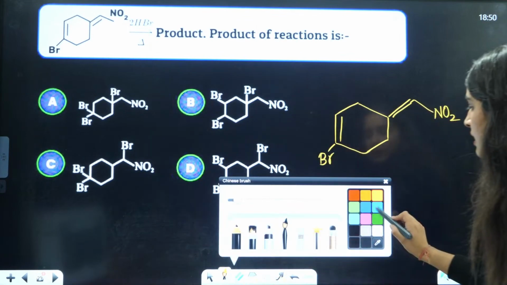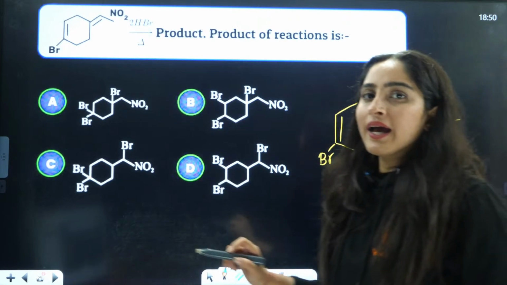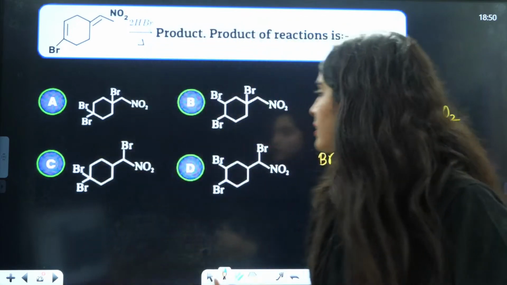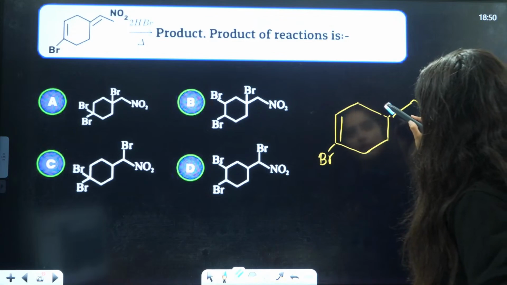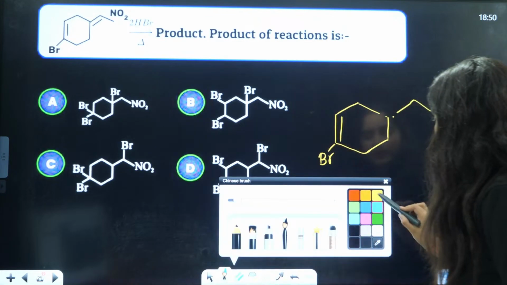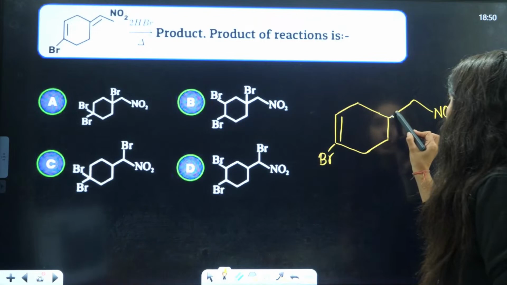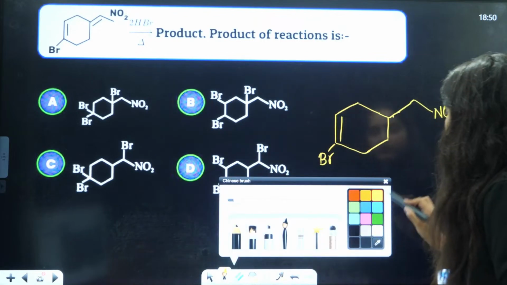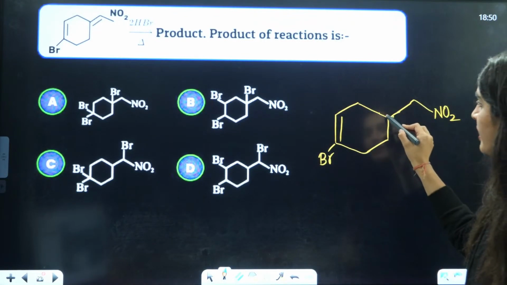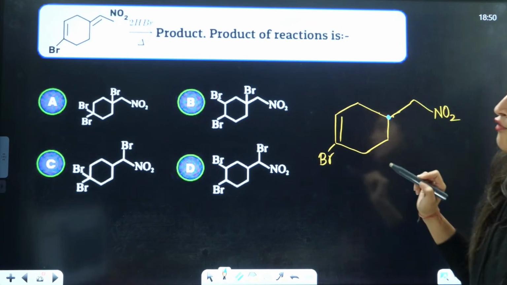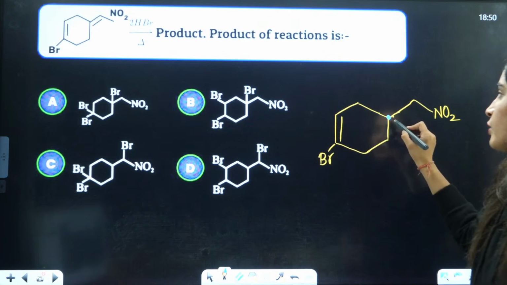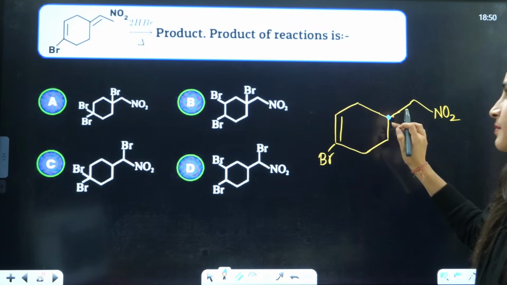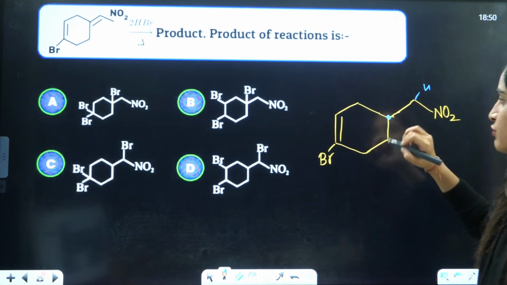Now, HBr is going to break the pi bond here, right? So first of all, if this pi bond breaks, then what am I going to have? If this pi bond breaks, I know that here you have less number of hydrogens, and here you will have more number of hydrogens, right?